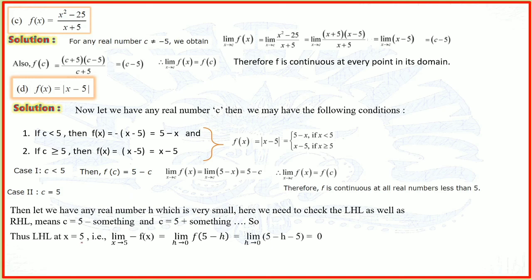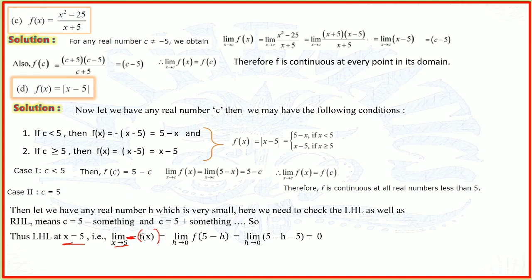At x equal to 5, the left hand limit, x tends to 5 minus. The 5 minus, as a superscript on the 5, denotes that we are taking the left hand limit of the function f of x.